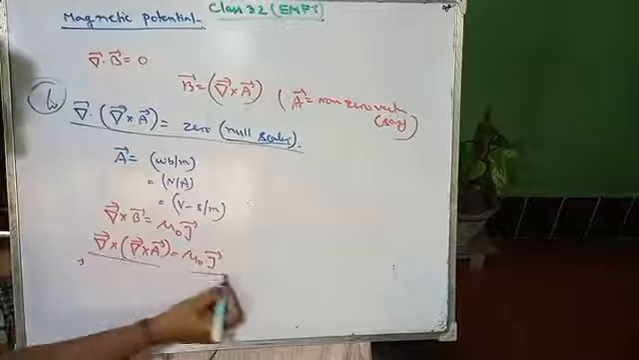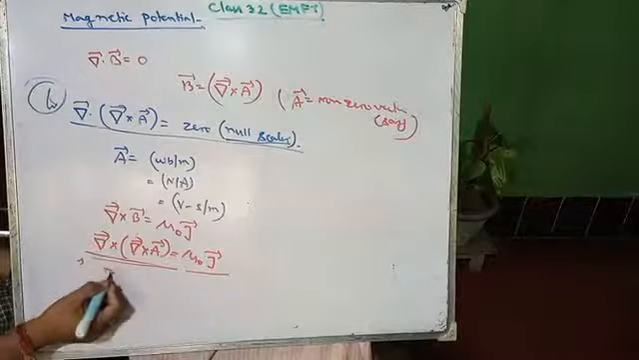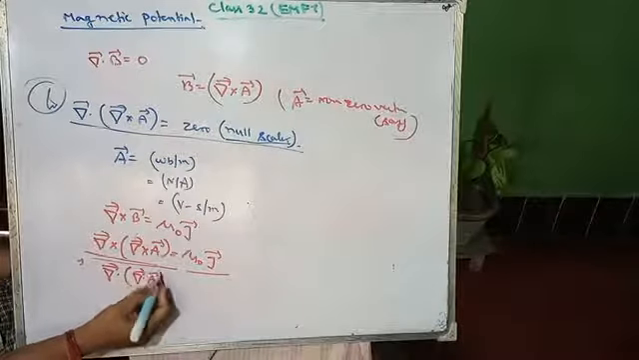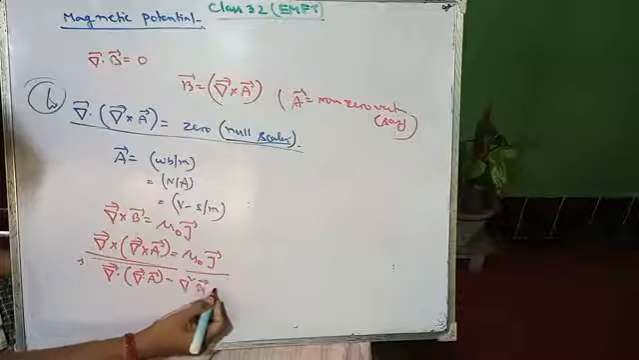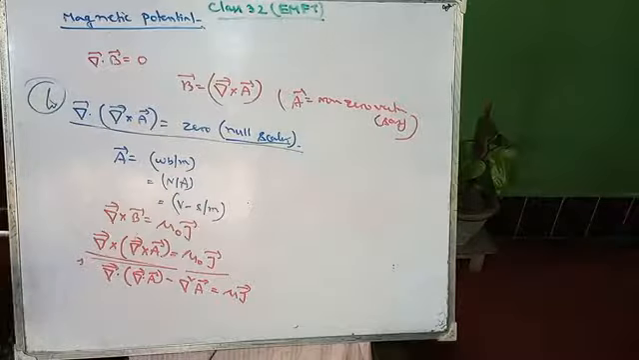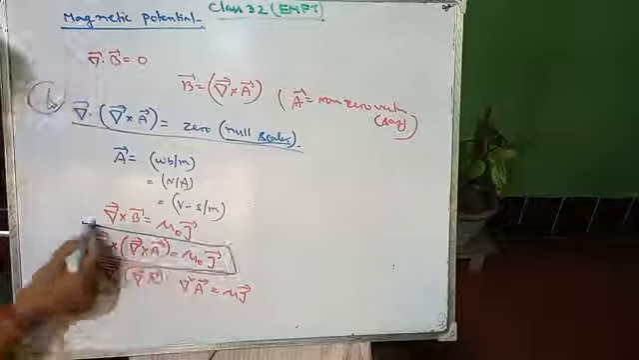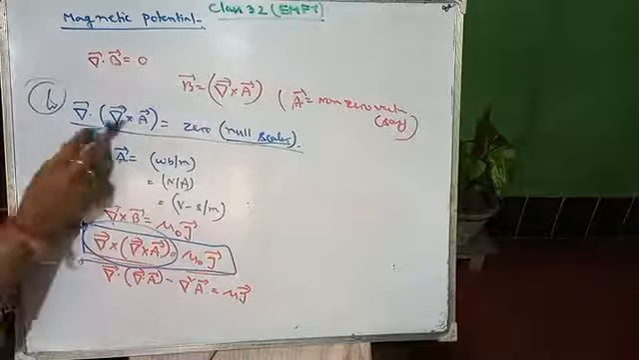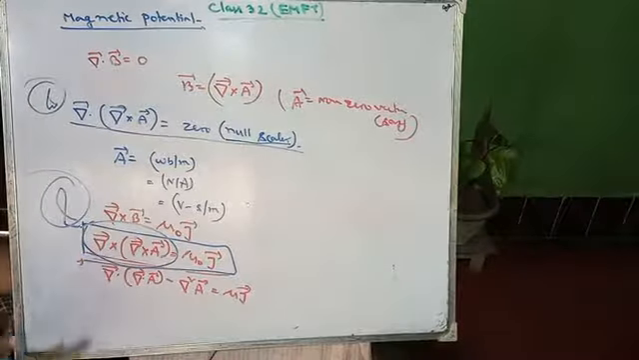From this vector identity, again we are applying the vector identity. Curl of curl means gradient of divergence of A minus Laplacian of A, equals mu naught into J vector. So this is your identity. Please practice these identities also, which are very much important. This divergence of curl and curl of curl are very important identities.